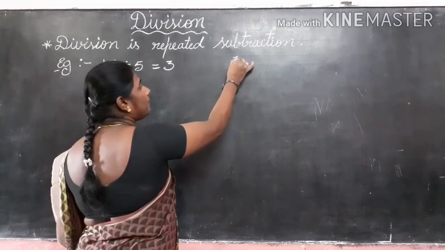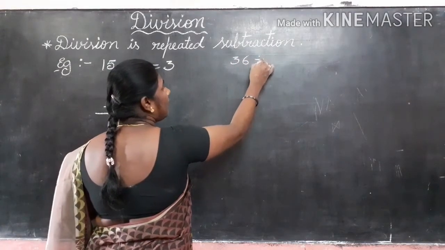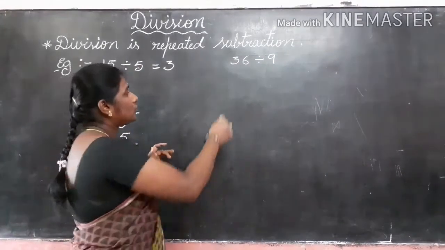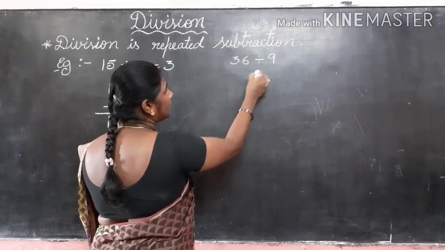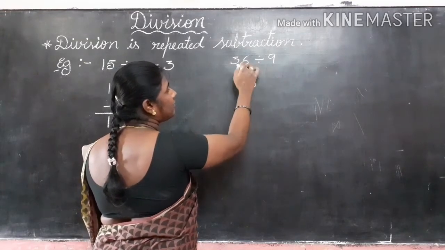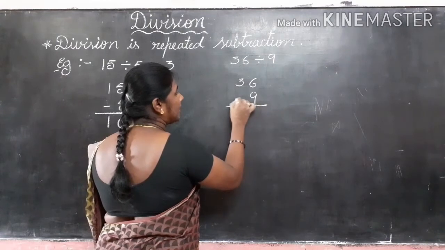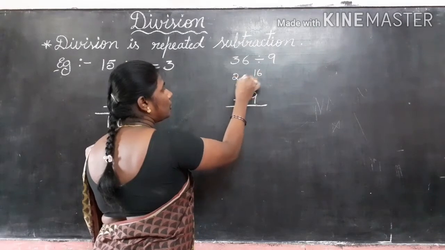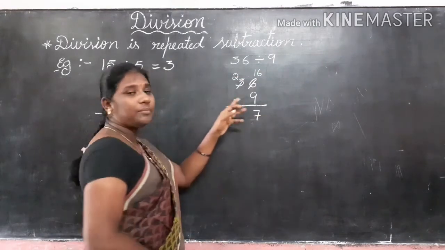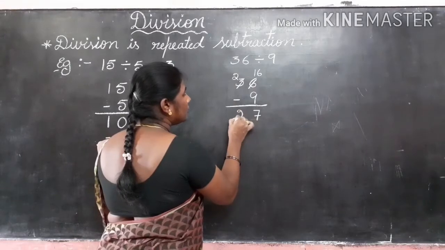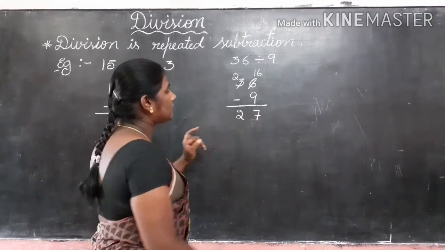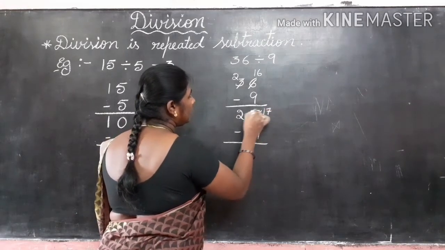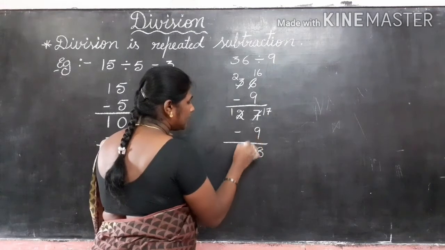One more example. 36 divided by 9. We have to subtract 9 from 36. 36 minus 9 is 27. Again subtract 9: 27 minus 9 is 18.